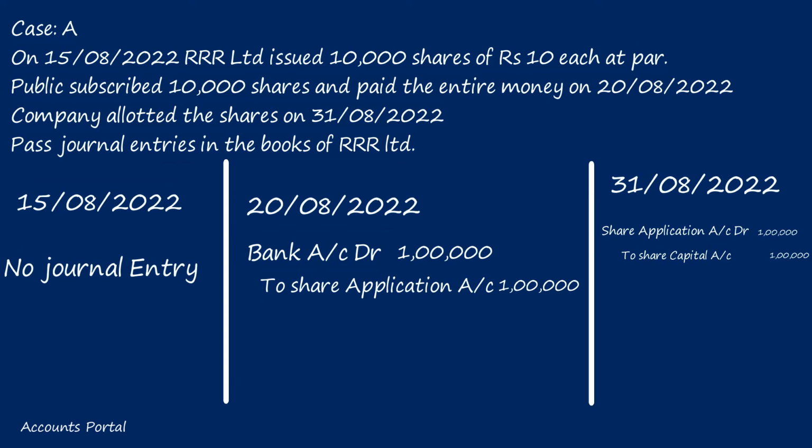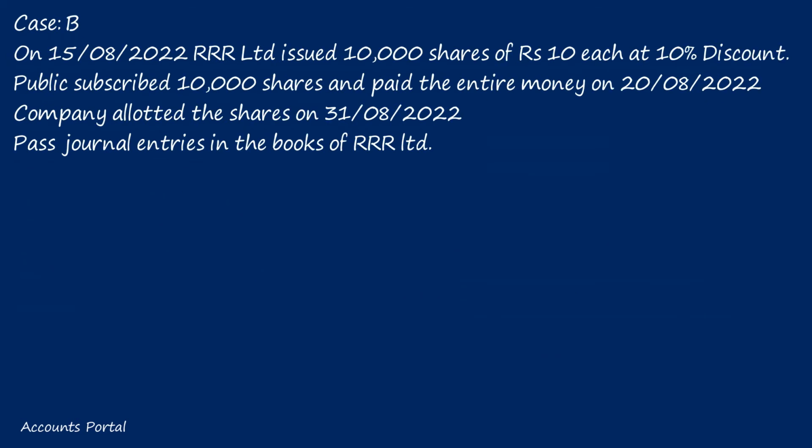Dear students, Case B. On 15th August 2022, RRR Limited issued 10,000 shares of rupees 10 each at 10% discount. According to the Companies Act of 2013, shares cannot be issued at a discount. However, shares issued to its employees or directors can be issued at a discount. Shares issued to employees and directors are called sweat equity shares. Assume RRR Limited is issuing shares to its employees. And remember, my dear students, only sweat equity shares can be issued at a discount.